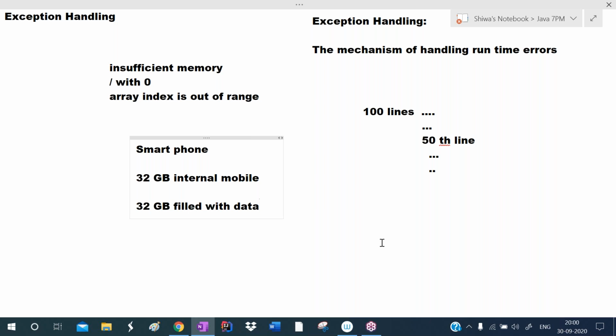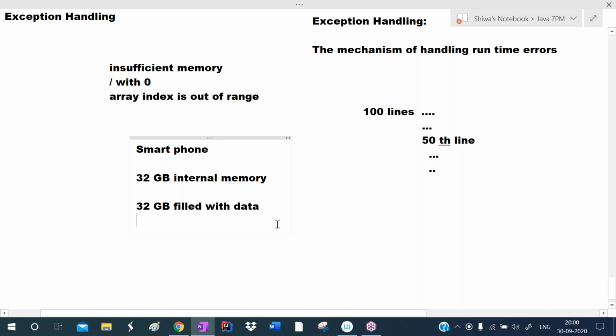Okay, now once again I'm repeating the example. You have a smartphone that has 32 GB internal memory, filled with data like movies, audio songs, video songs, some important files, documents. So you completely used that 32 GB, no memory is there.